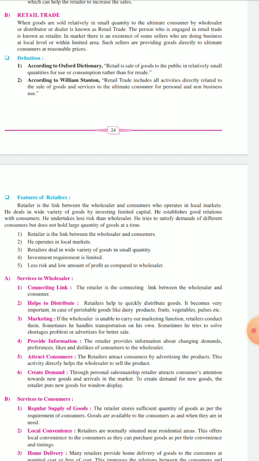Okay, next is attracts consumers. Okay, retailer, what he will do, he will attract consumers by advertising the product. This activity will directly help the wholesaler to sell the product.